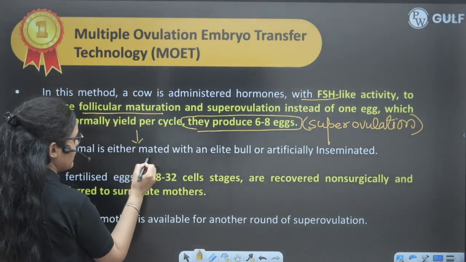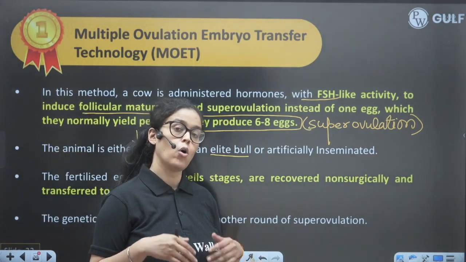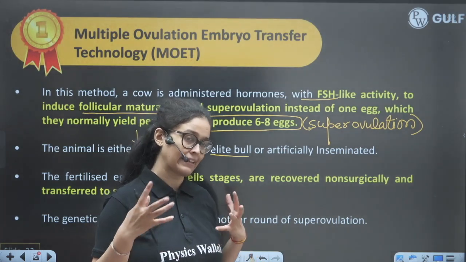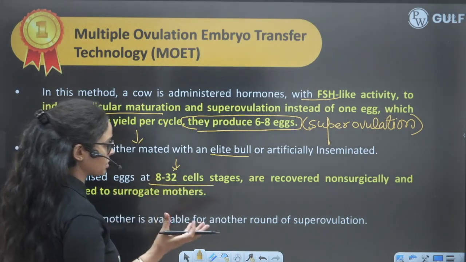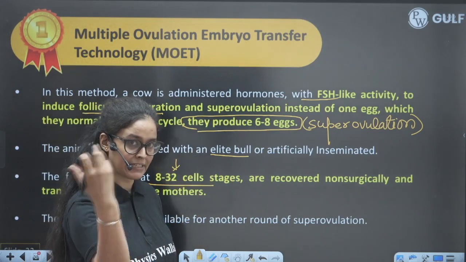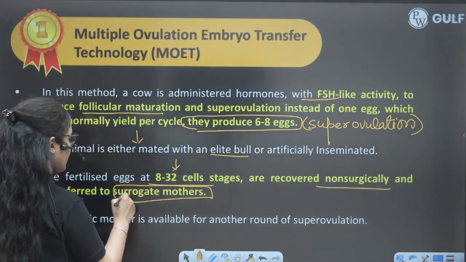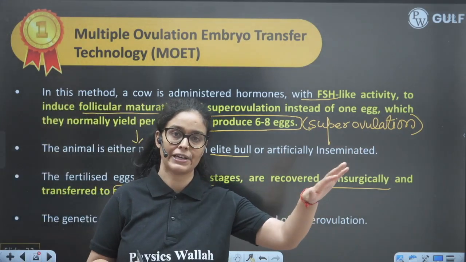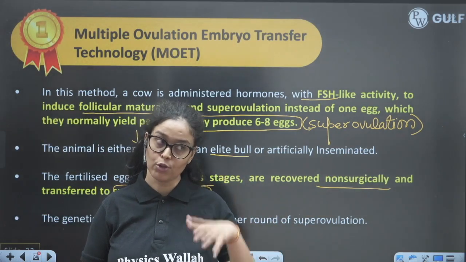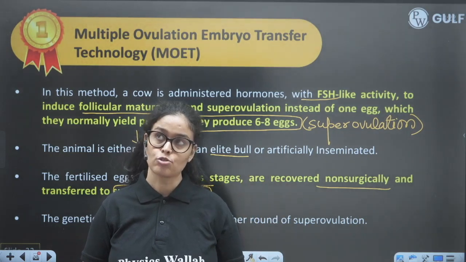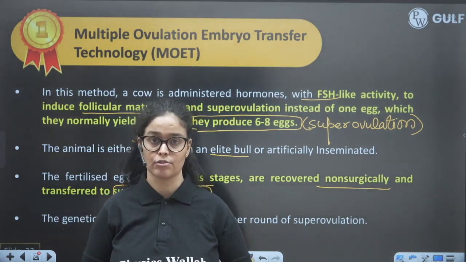Then this animal is either mated with the elite bull or artificially inseminated. After that, all the 6 to 8 eggs will be fertilized, right? And when they reach the 8 to 32 cell stage, they will be taken out from the female body non-surgically with some instrument, and will be put into another mother, right? Suppose we have a lot of surrogate mothers who don't have the good genes, we just want to use them to carry the baby. We want to use their womb to carry the baby, right? So obviously they are carrying the baby of other animals or other cattle.